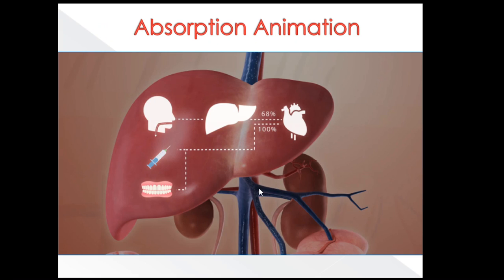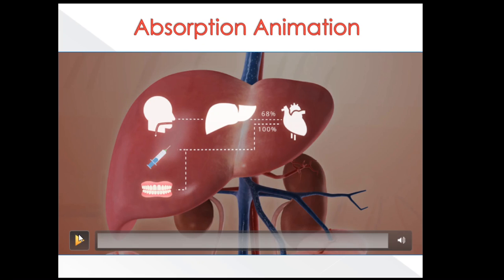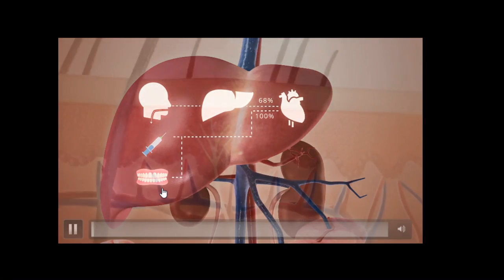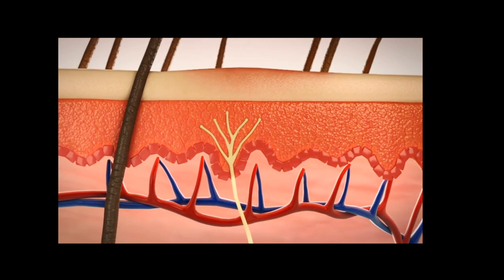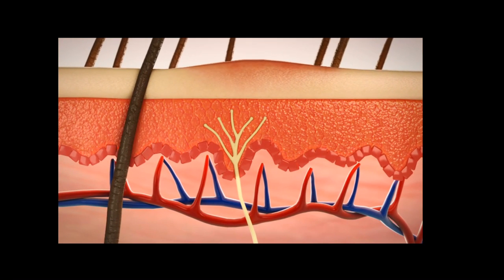You can see here the animation of absorption. We are now at the site of some skin tissue damage. Tissues in the skin are creating prostaglandins, which are causing inflammation. The prostaglandins are sending messages to the nerves in the skin responsible for the sensation of pain.